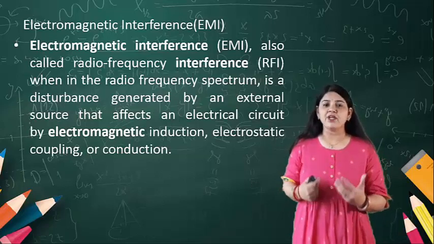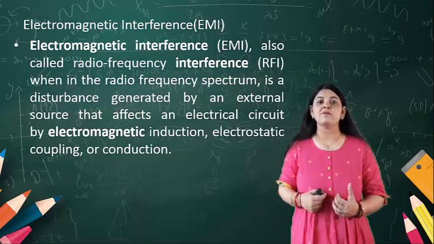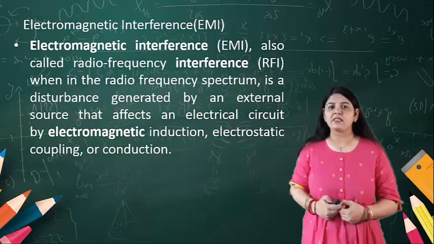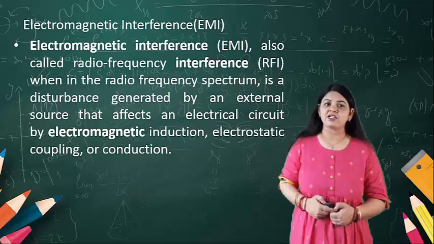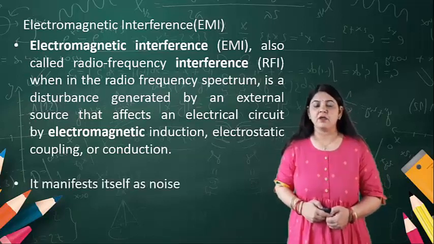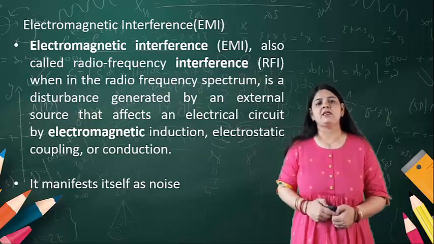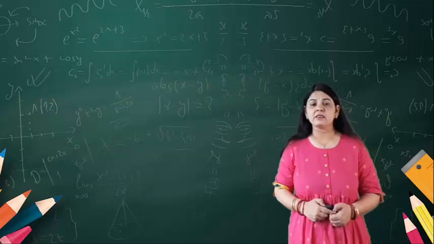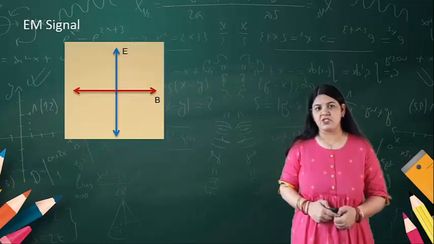When there is a disturbance in the radio frequency spectrum by some external source, it affects the electric circuit by electromagnetic induction, electrostatic coupling or conduction. Such electromagnetic interference manifests itself as noise, so we treat this part as noise in the microwave transmission.